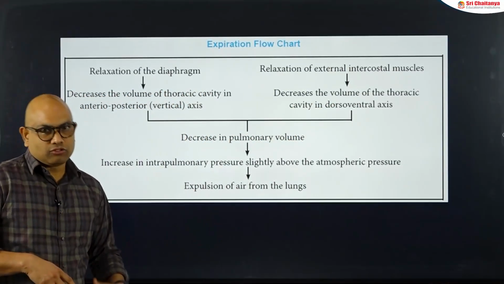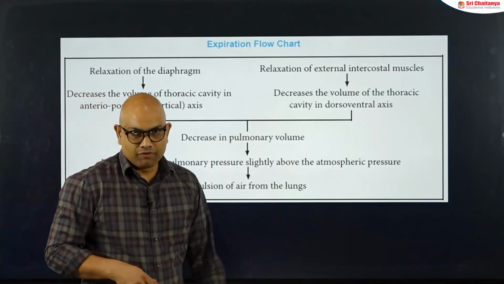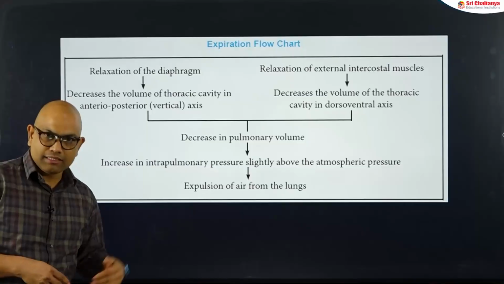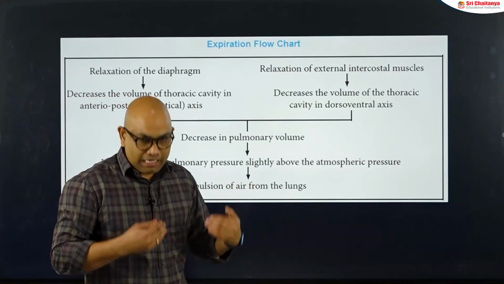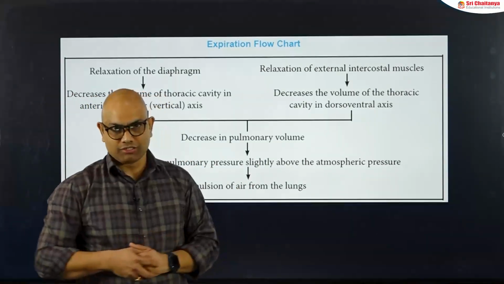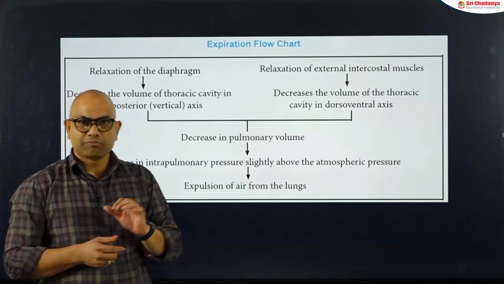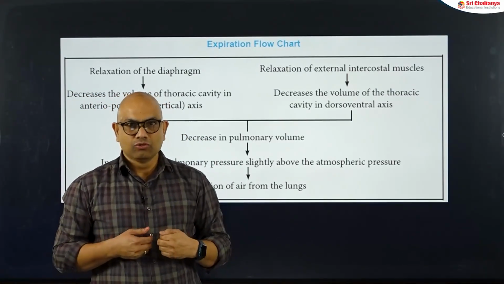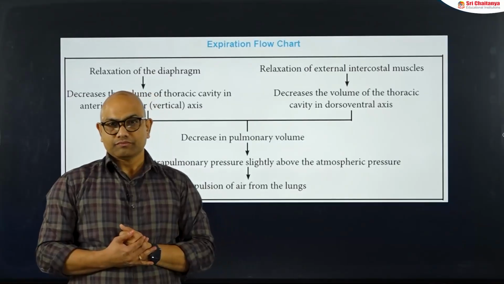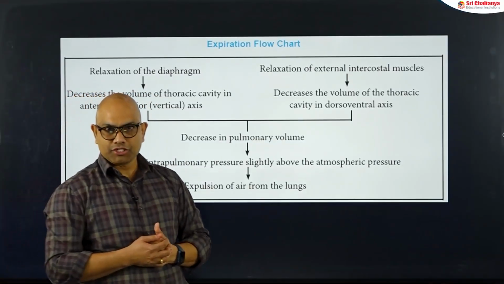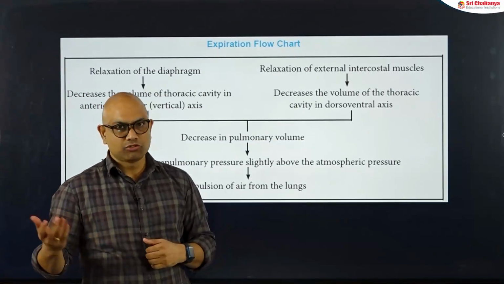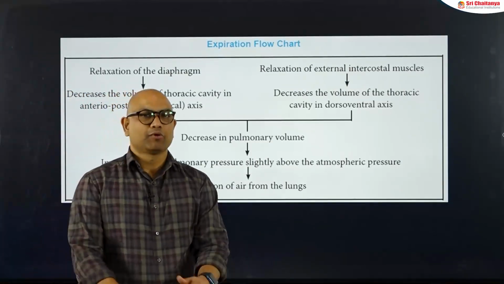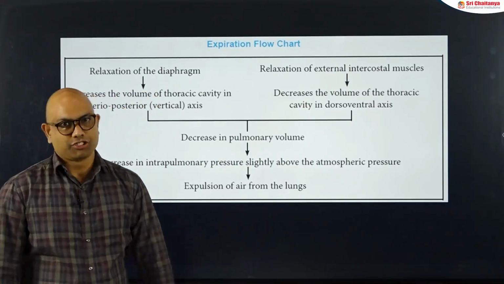So the decrease in thoracic volume decreases the pulmonary volume. When pulmonary volume decreases, that causes an increase in the intrapulmonary pressure slightly when compared to the atmospheric pressure. So, in numbers, atmospheric pressure is generally 760 mm of Hg, and it increases slightly to 762. As there is an increase in the intrapulmonary pressure, gases move from higher pressure to lower pressure. So, the gases start moving from the lungs to the atmosphere by a process called expiration.